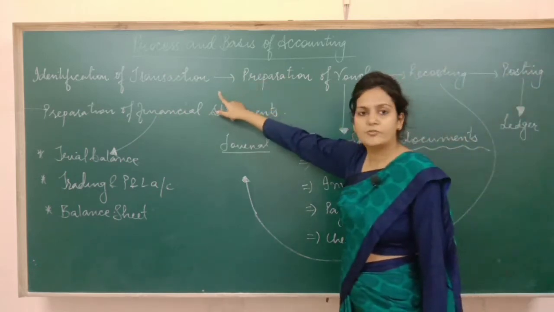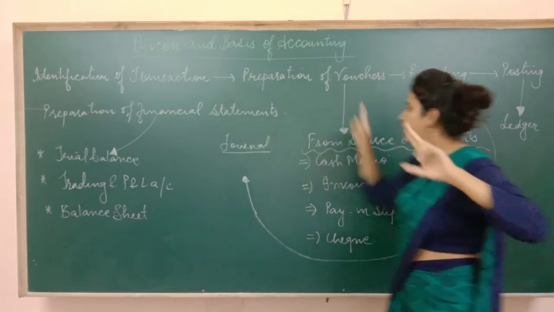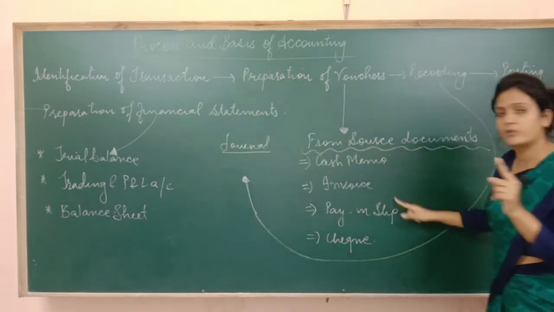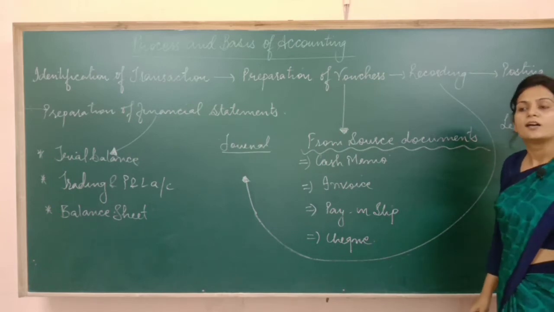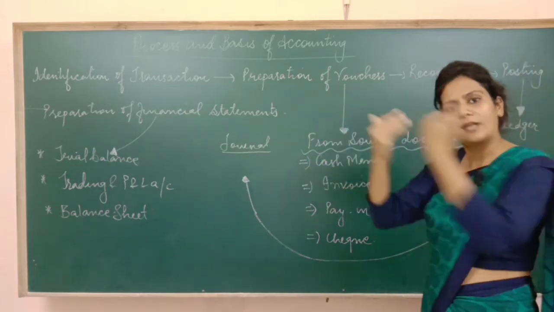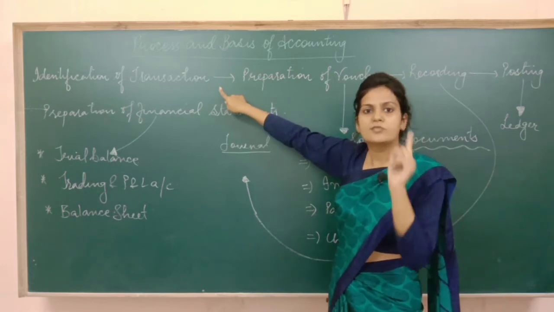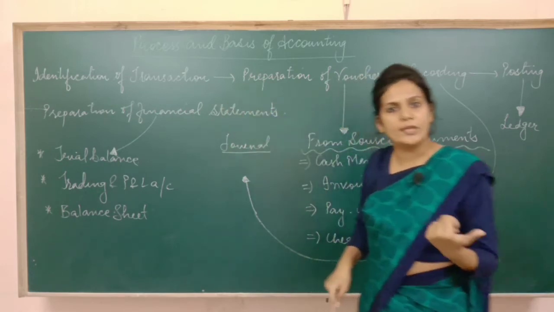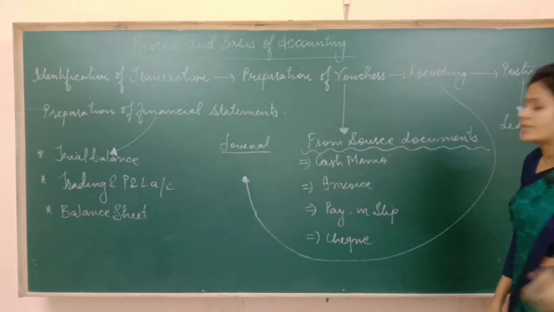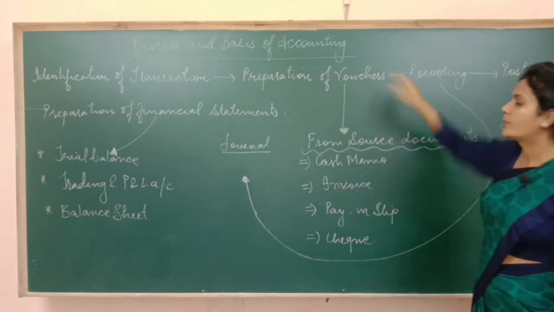Once we identify the transaction, meaning which transactions we can record, then we try to find out its source documents. Whatever transaction you want to record, you should have a source document of that transaction. Say, sold goods for cash: you gave goods and cash came in. No doubt this is a monetary transaction because you can express this transaction in terms of money. But you should have a source document for this transaction. As you have sold goods for cash, you should have a cash memo. Once you have a cash memo, only then can you prepare the vouchers.